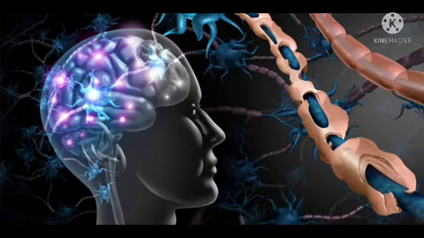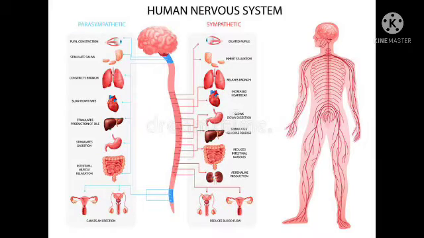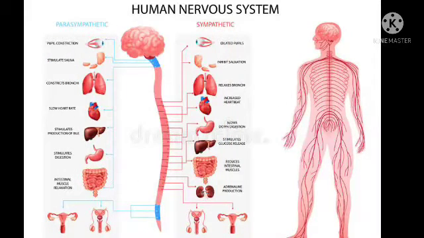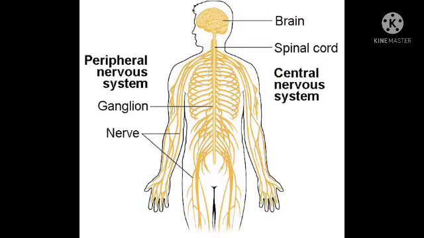In humans, control and coordination is done by two systems. Those are nervous system and endocrine system, also known as hormonal system. The human nervous system is divided into central nerve system and peripheral nerve system. Central nerve system consists of brain and spinal cord, and peripheral nerve system consists of cranial nerves which arises from the brain and spinal nerves which arises from the spinal cord.